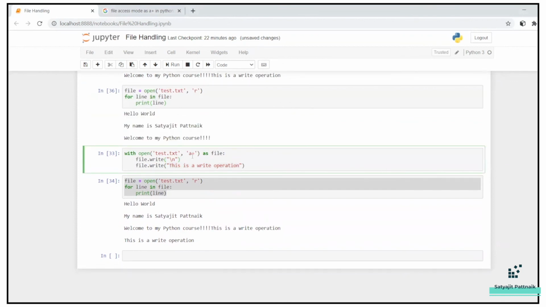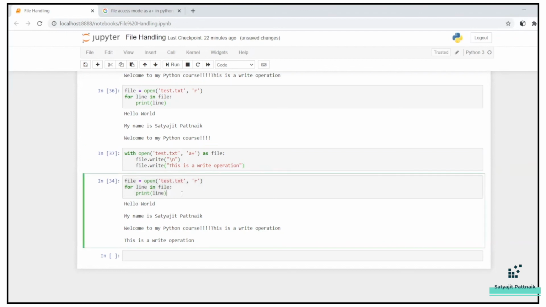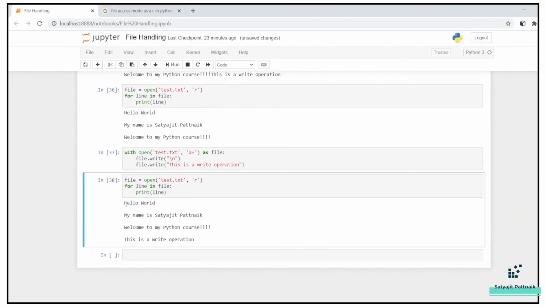I'm doing the a plus mode, or you can also do a mode. That's fine. But here I don't have to use the close operation because it's auto close. Now, if I just print it, this is how it looks: Hello world, my name is Satyajit Patnaik. Welcome to my Python course. This is a write operation.